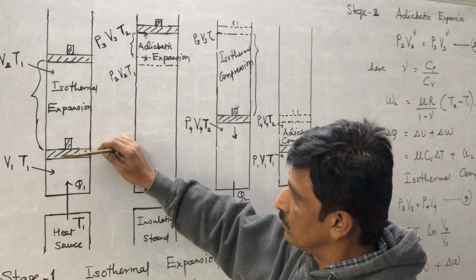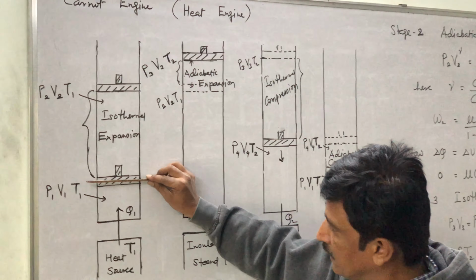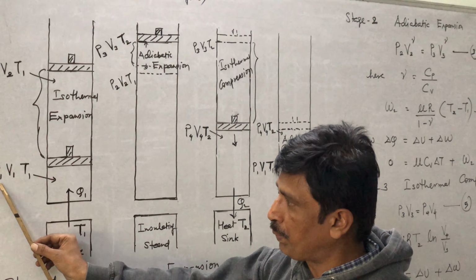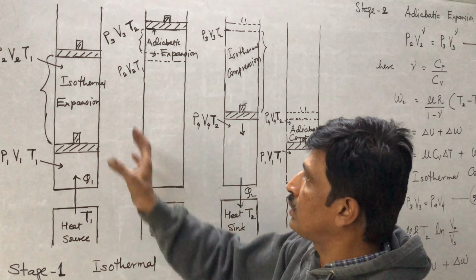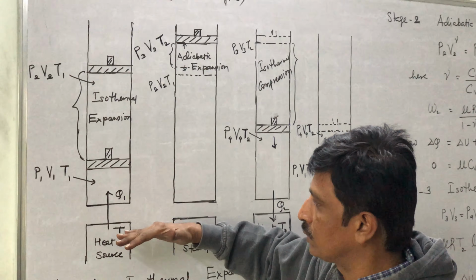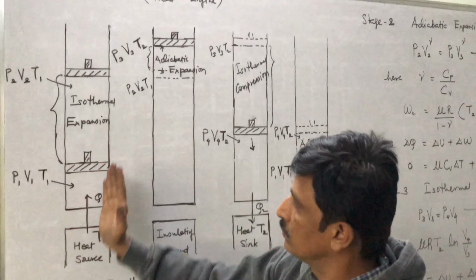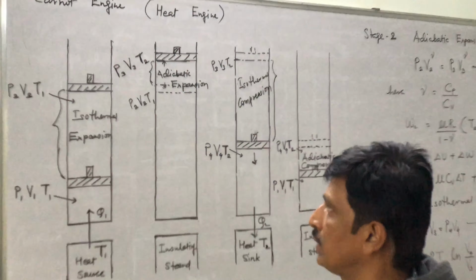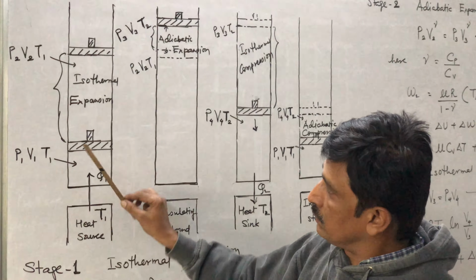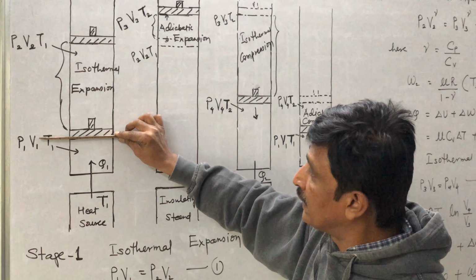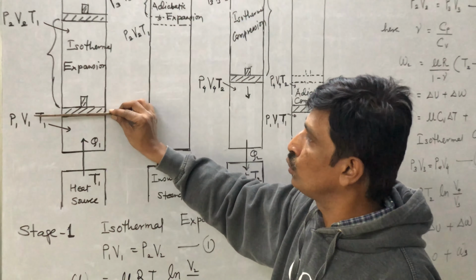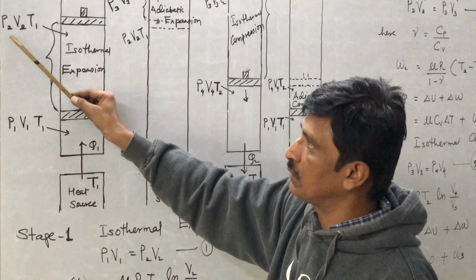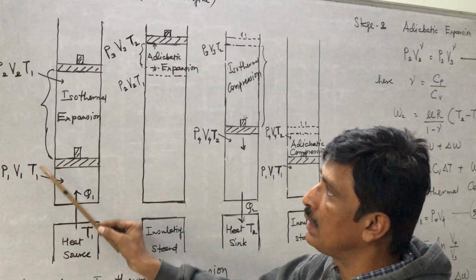Initial stage, when the piston is here, at that instant the pressure P1, volume V1, temperature T1, and we have put this system on heat source, so it is absorbing Q1. Q1 is going into the system, but we are increasing the volume in such a way that temperature remains same. So this to this is isothermal expansion, P2, V2, T1. T1 remains same.